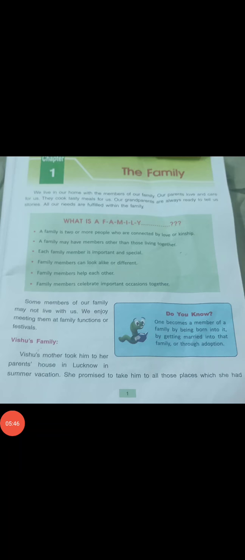You can all make your parents happy if you obey them, respect them, love them, help them, and do well in study. So beta, I hope now you have understood clearly what is a family. Understood what is a family? A family in which two or more members live together, and each family member is important and special.